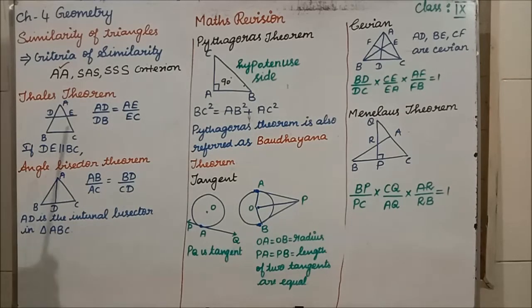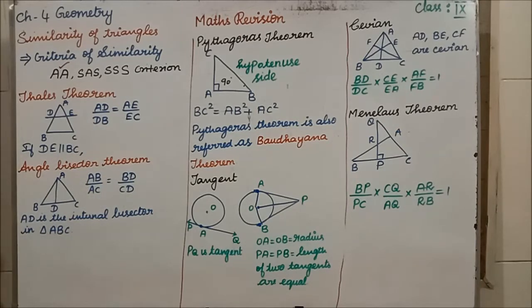If DE is parallel to BC, we can write that the corresponding sides divide in the same ratio. According to the corollary, we can write AB divided by AD, equals AC divided by AE, and also AB divided by DB, equals AC divided by EC.